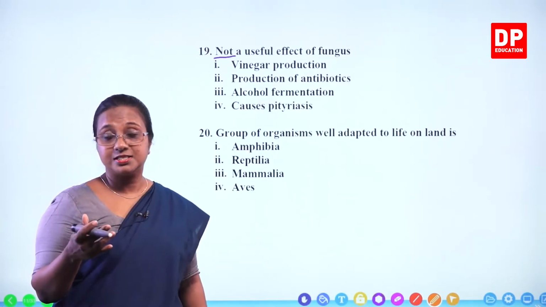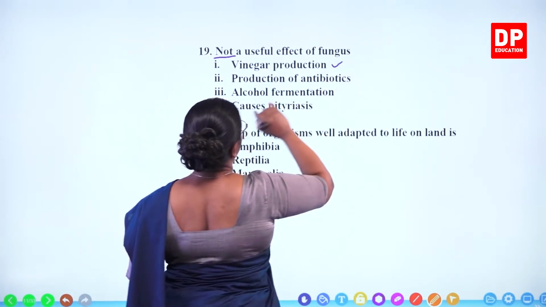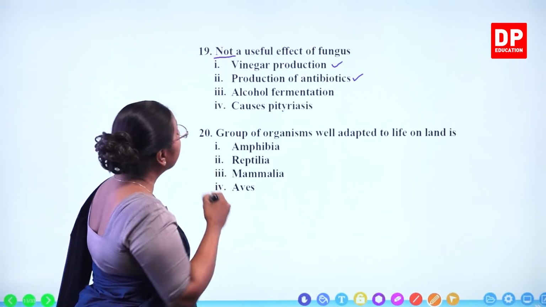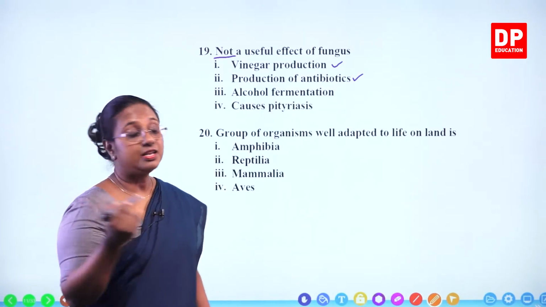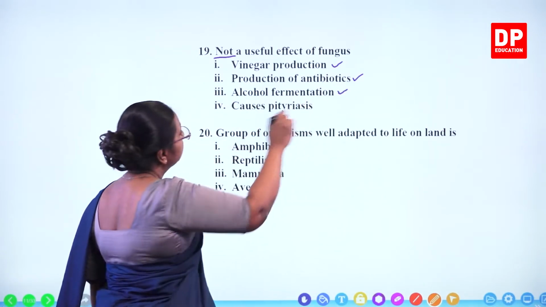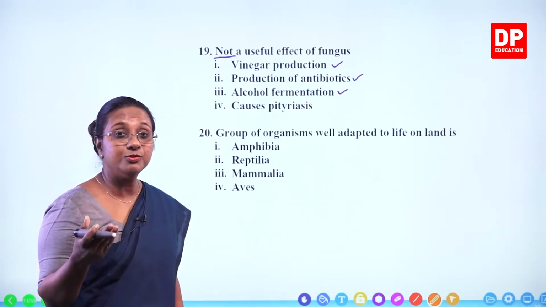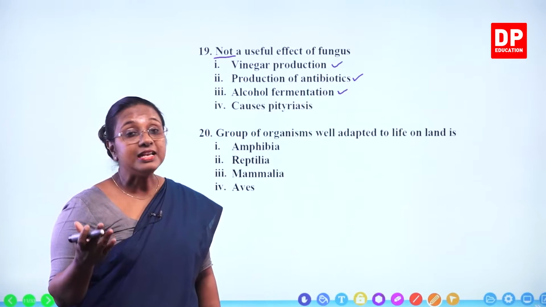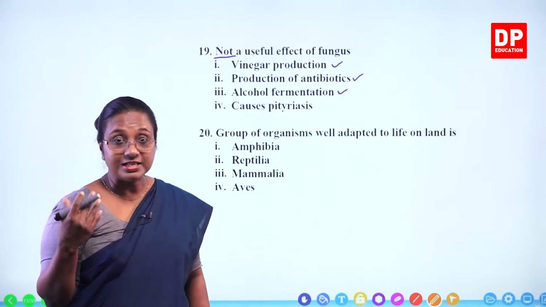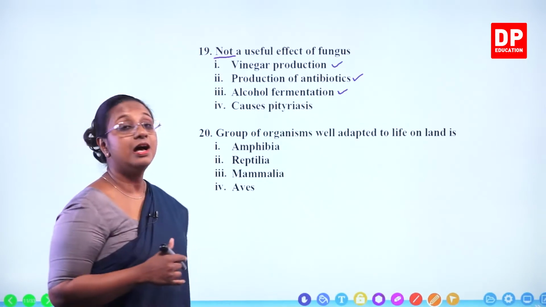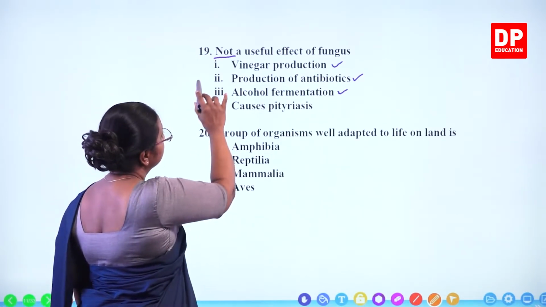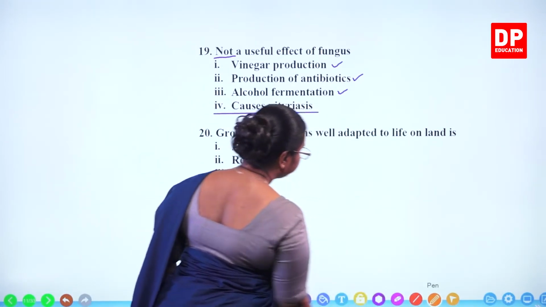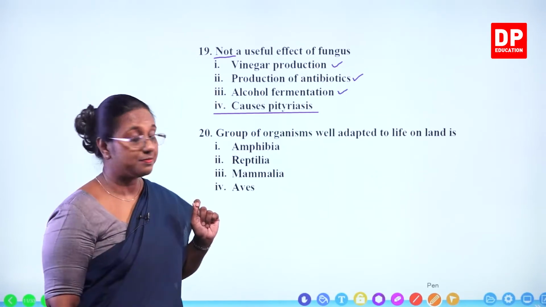Vinegar production, yes. Yeast is used, so that's a useful effect. Production of antibiotics, yes, you can remember Penicillium fungus. Then alcohol fermentation, yes, that is also a useful effect. For both vinegar production and alcohol fermentation we use yeast, Saccharomyces. Then causes pityriasis. That is a harmful effect. So that is an effect of fungus, but it is a harmful effect. So that is the correct answer. Not a useful effect of fungus: causes pityriasis. Then we have the last question under MCQs.